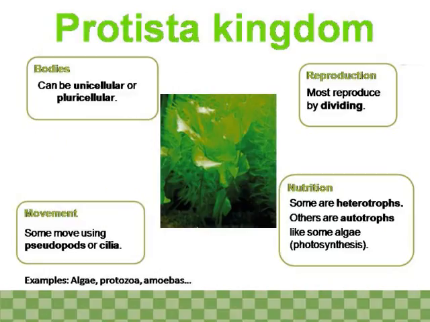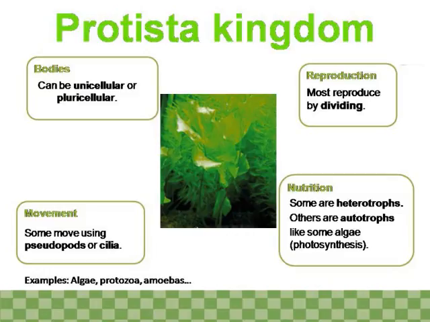Protista kingdom. Algae, protozoa, amoebas. Bodies. Can be unicellular or pluricellular. Movement.